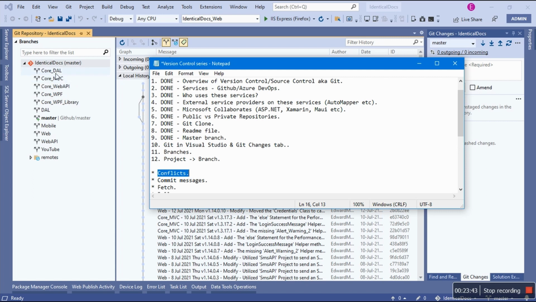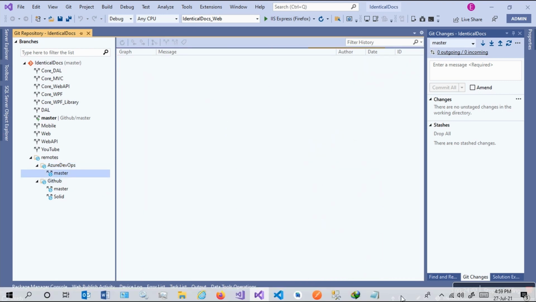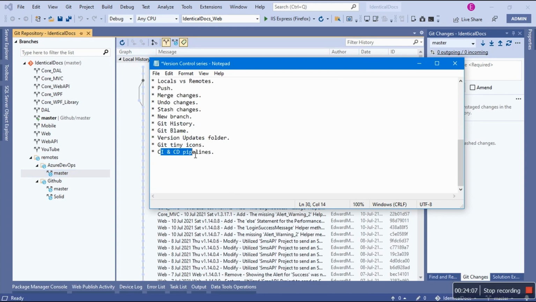So these are the branches. Also, we can see the remote branches for both GitHub and Azure DevOps. So I have both of them here, master and solid. Here I have only one, which is master. Soon we're gonna have a solid, because I intend to do CI and CD. I didn't say you should click. I intend to do CI and CD pipelines. I have it on